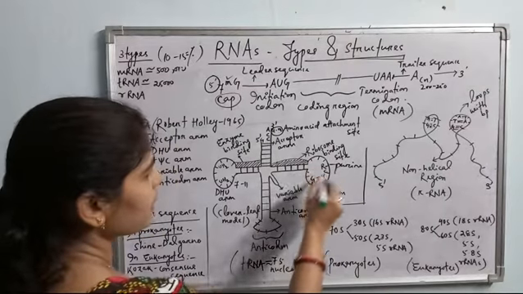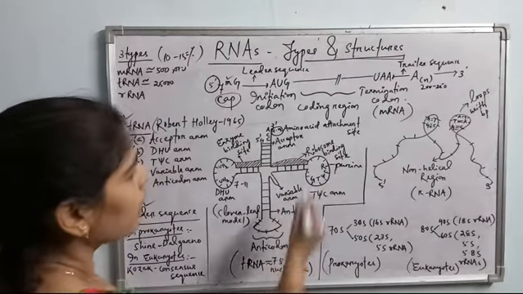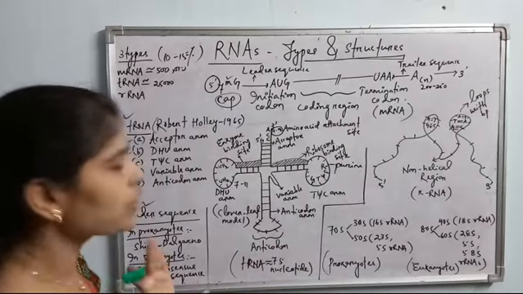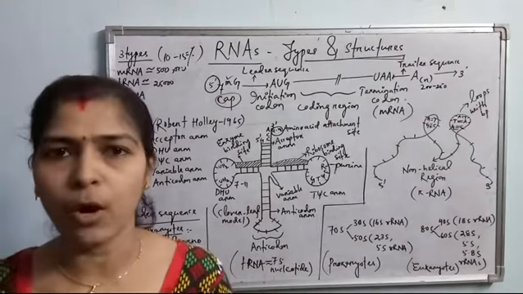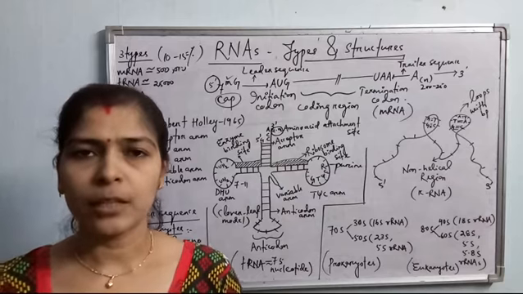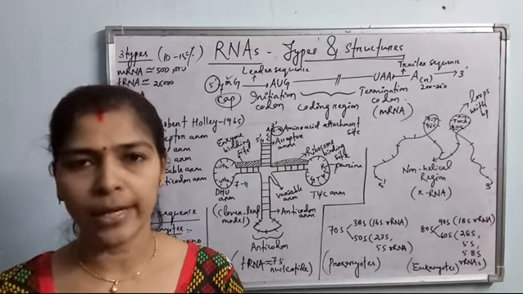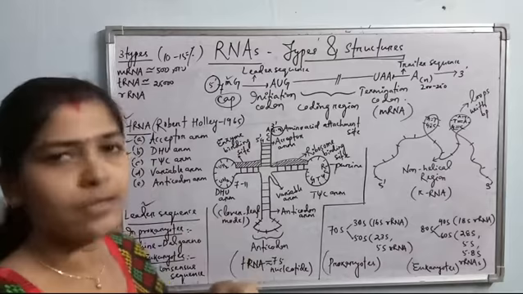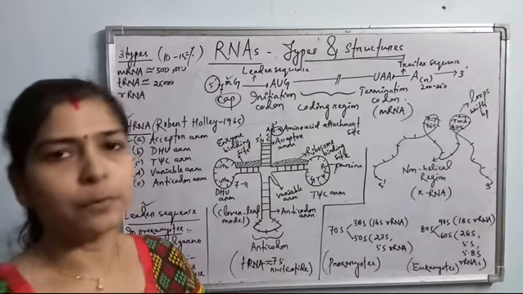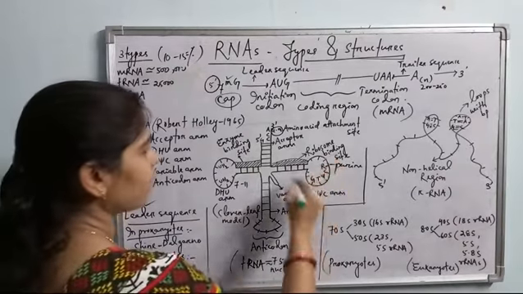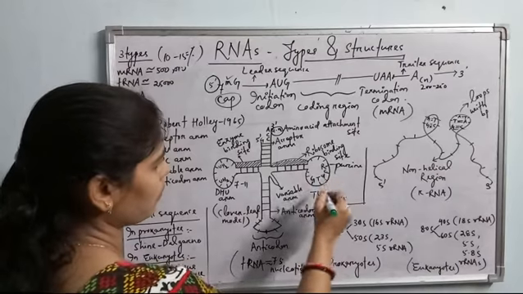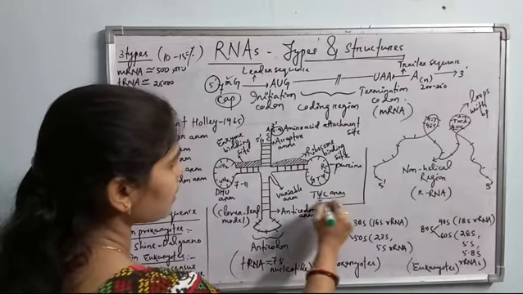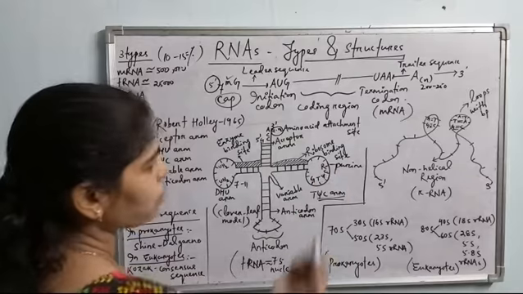So the T-pseudouracil-C arm has the ribosome binding site. Just as I have told you, tRNA molecules are involved during translation, and they bring the amino acids continuously one after another. And they incorporate themselves inside the ribosome. So there is a ribosome binding site in the T-pseudouracil-C arm. Okay, this arm is called the T-pseudouracil-C arm. It has a ribosome binding site.